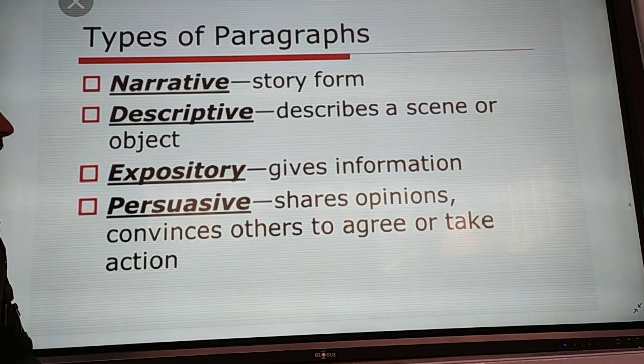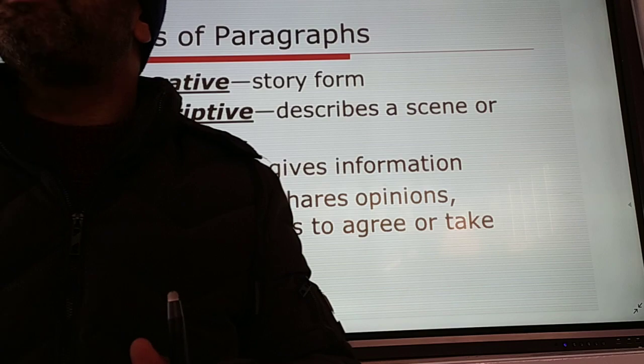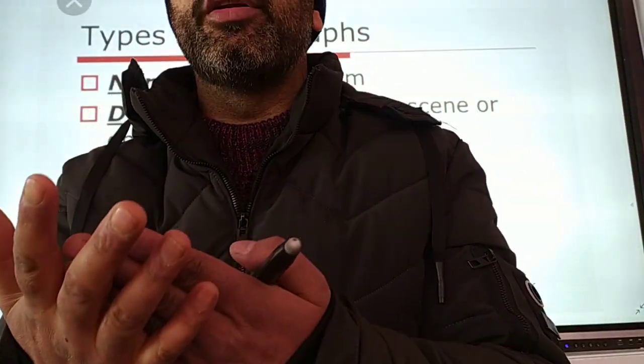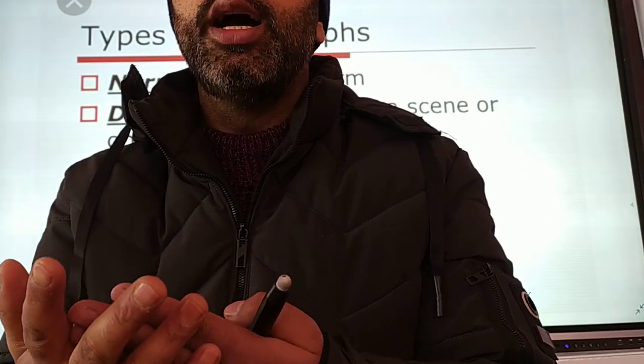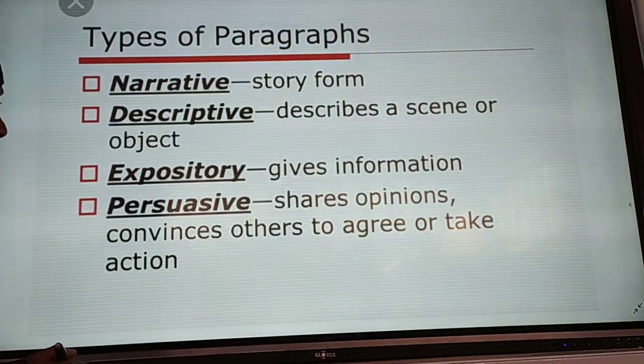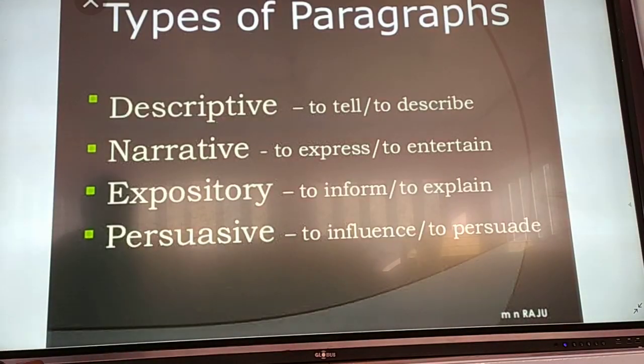Persuasive means sharing opinion. What is your opinion about the dowry system? About co-education? Is it clear? Convince others to argue or take action. There you argue something. I already told you that descriptive is to tell or describe something. Narrative is to express whatever you have seen or to entertain. Expository, I told you, is to inform or to explain something. Persuasive, I told you, is to influence or to persuade.